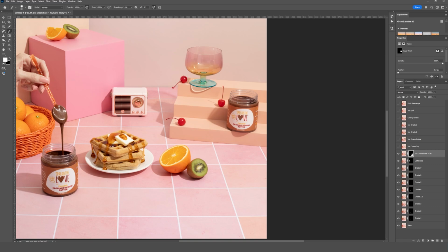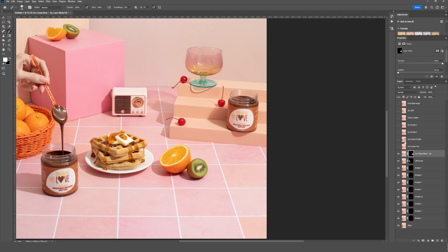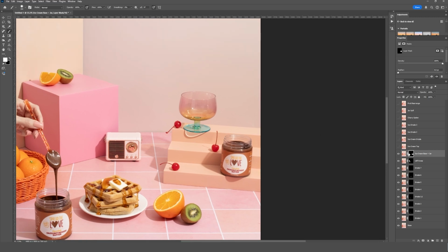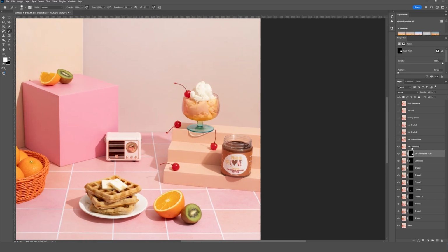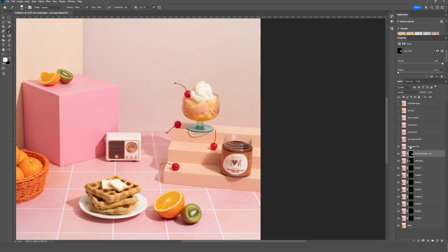So like I said, I do want to keep the white ice cream from this image, but let's just hit pause on that for now. We're gonna come back to it. Let's first get our drizzles on the ice cream. So this is the top of the ice cream with our cherry here, and then what do we have next? Our drizzles. So we really don't need to keep anything specifically from this image.